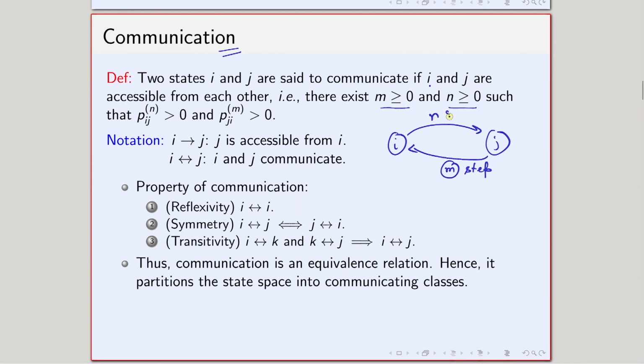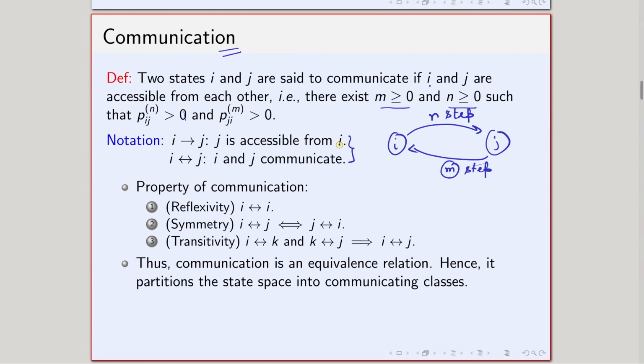And from i I can go to j in n steps. That basically comes from here. Okay, so in n steps I can go from i to j, and in m steps I can go from j to i. So I can go from i to j, I can go from j to i, and that means they communicate. Okay, they communicate.